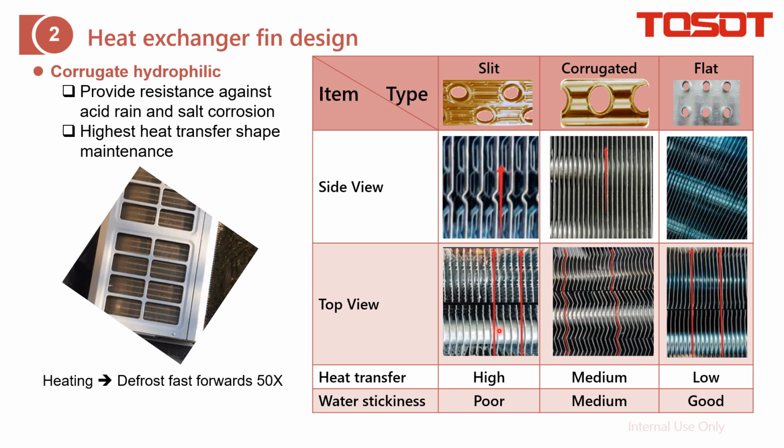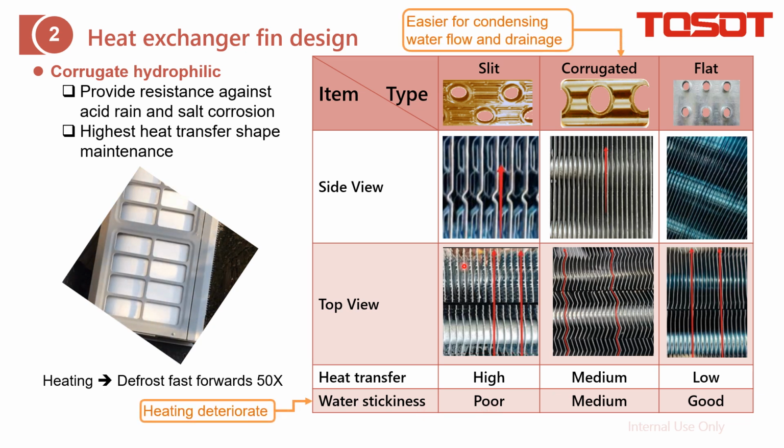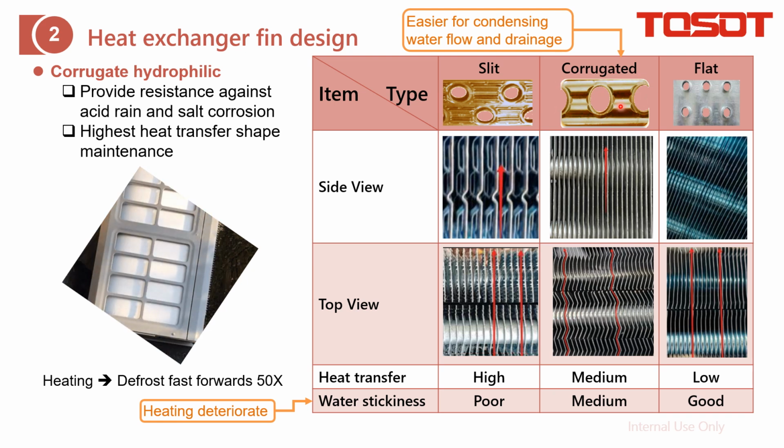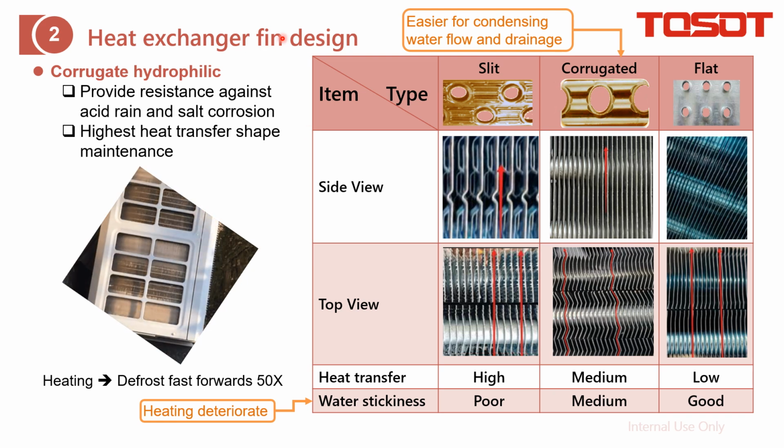So for the water thickness, the highest one is the slit fin because the water can stick on the slits, and the best is of course the flat fin, but considering the heat transfer efficiency, we will choose this corrugated fin as the UNIX outdoor condenser fin.